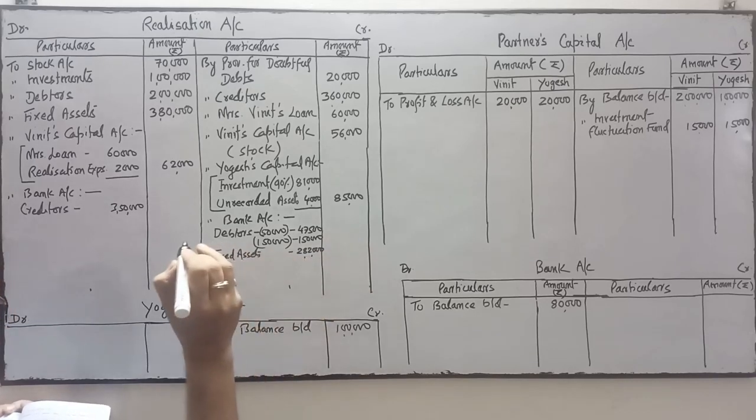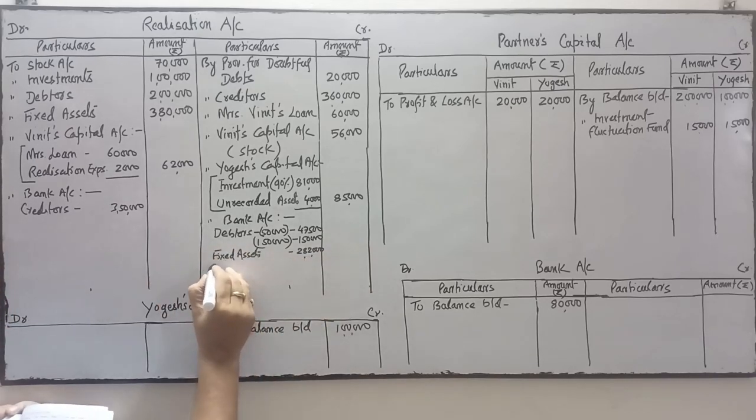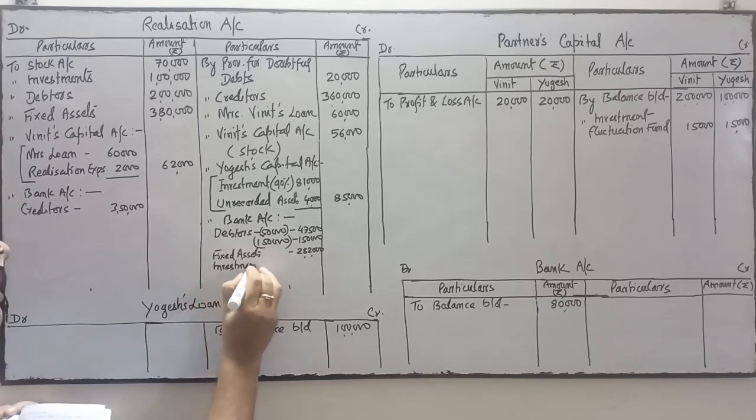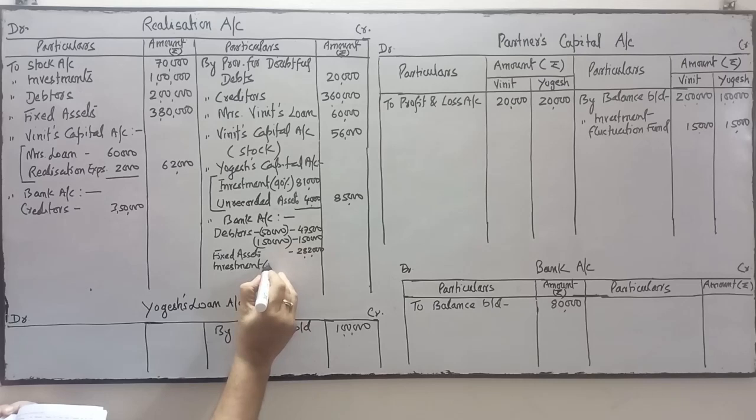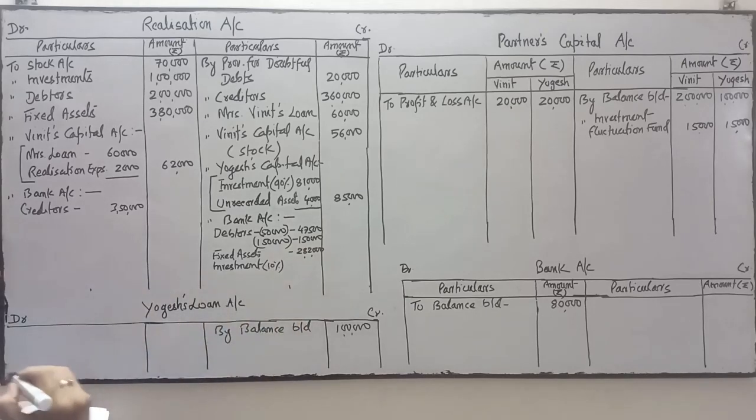Next is the remaining investment. 90% investment is taken over by Yogesh, so the remaining investment is 10%.